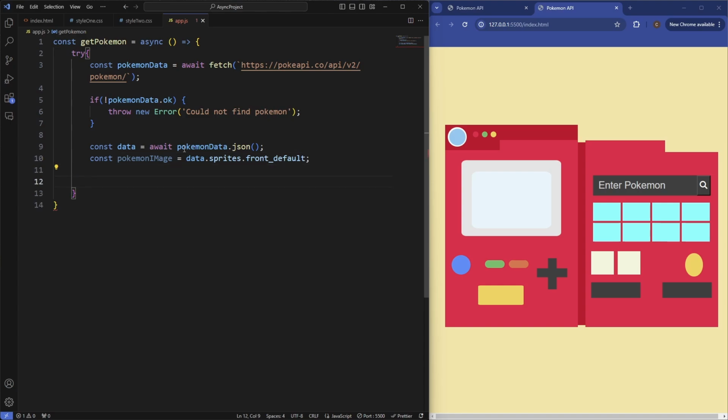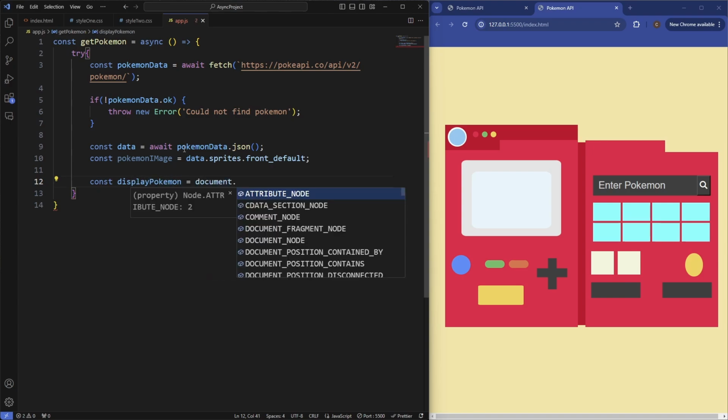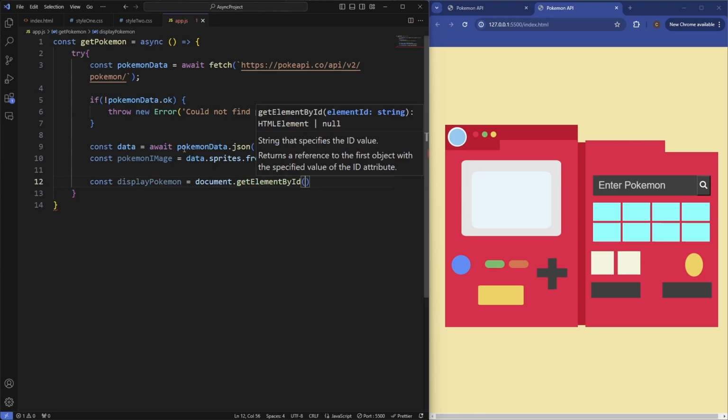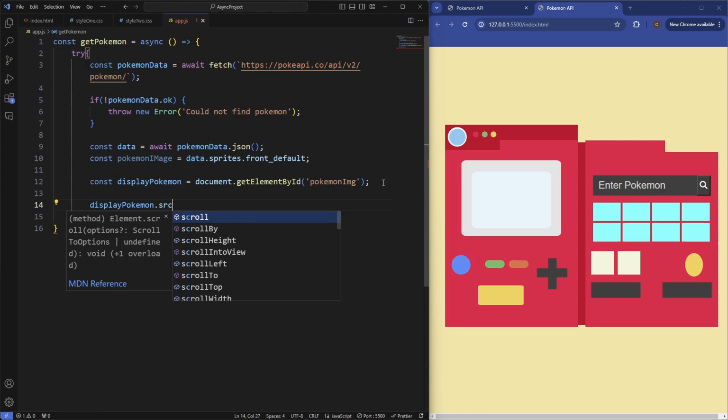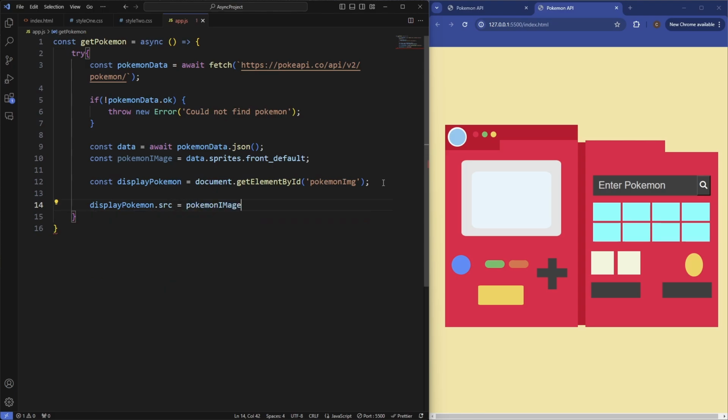And then we need to display this image, so we're going to grab the image ID, so displayPokemon equals document.getElementById pokemonImage, and then we're going to grab that, which is the image, and we're going to say displayPokemon, grab the source attribute of that Pokemon and set it equal to pokemonImage, which changed the name there slightly.